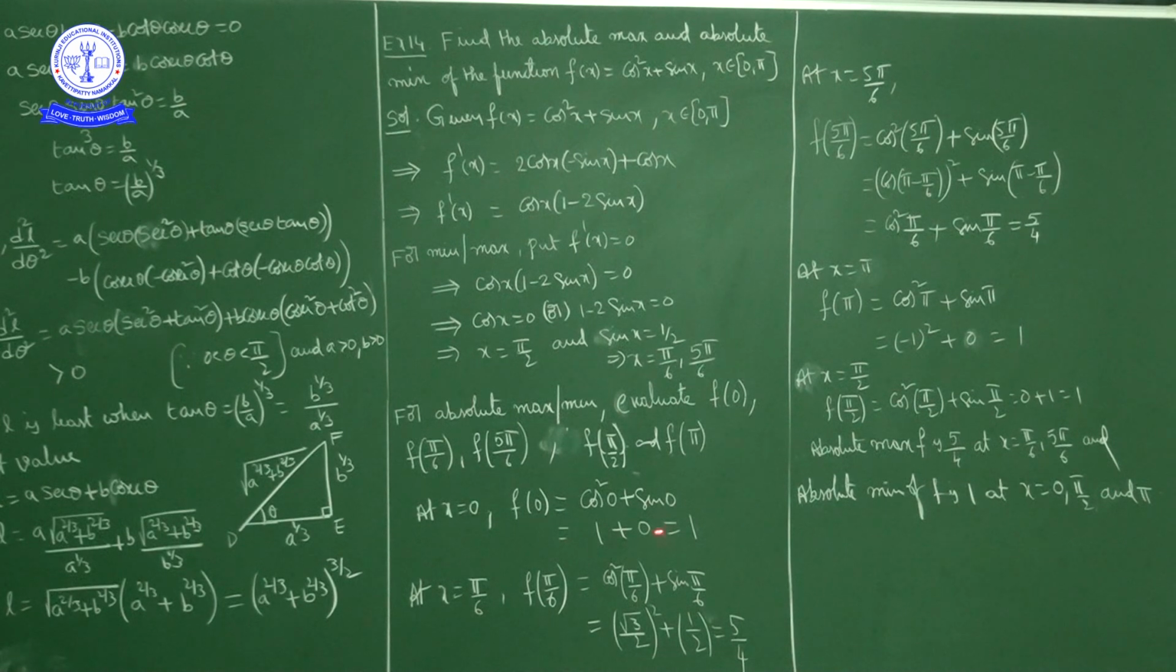Okay. F of 0 is 1, f of pi by 6 is 5 by 4, f of 5 pi by 6 is 5 by 4, f of pi is 1, f of pi by 2 is also 1. So the absolute maximum is 5 by 4 at x is equal to pi by 6 and 5 pi by 6. Absolute minimum of f is 1 at x is equal to 0, pi by 2 and pi.